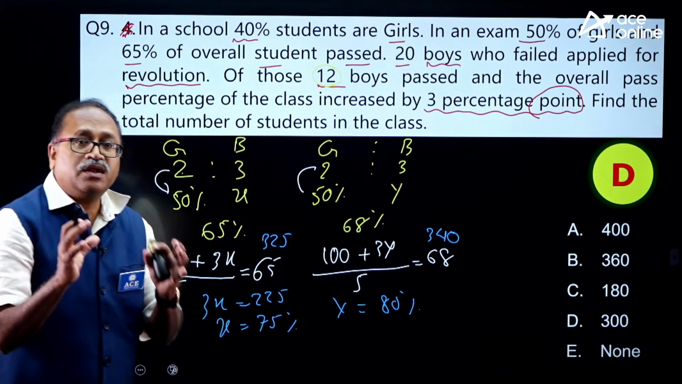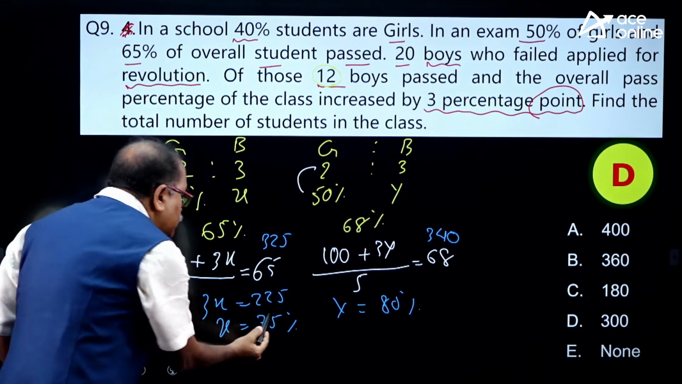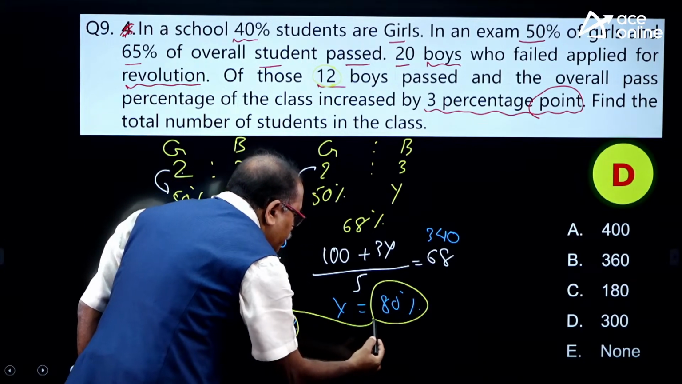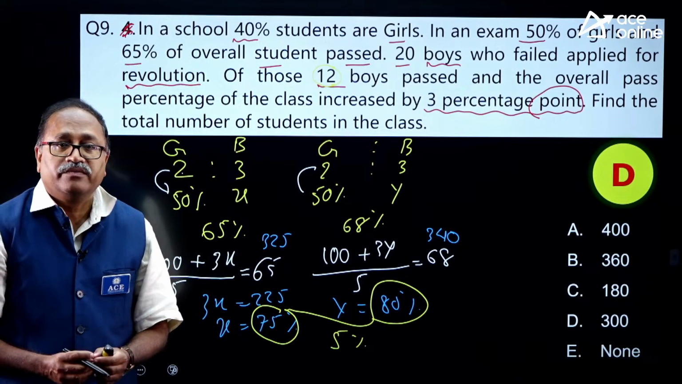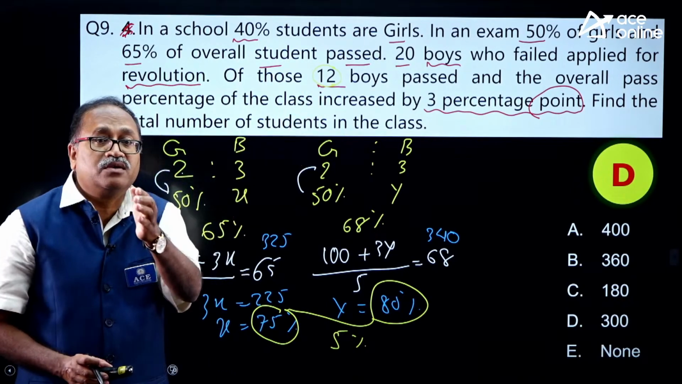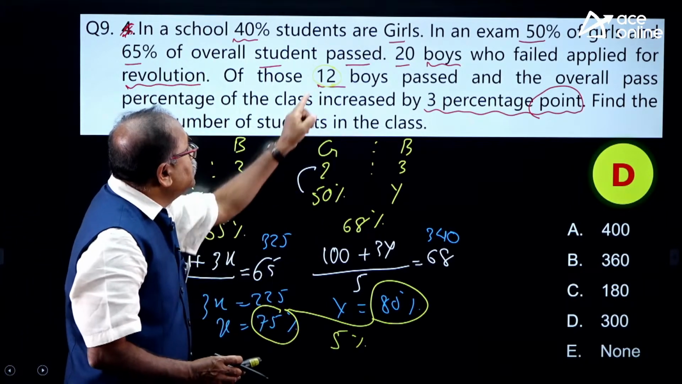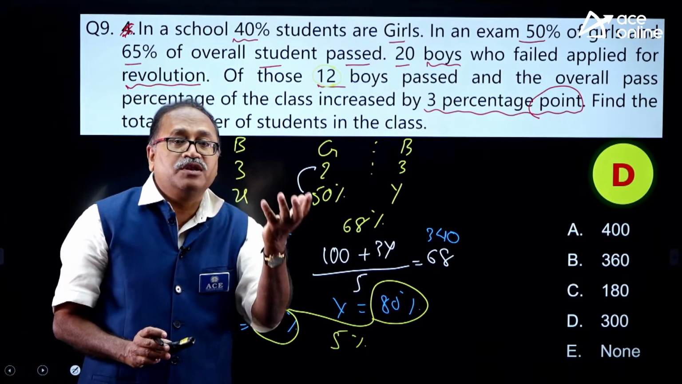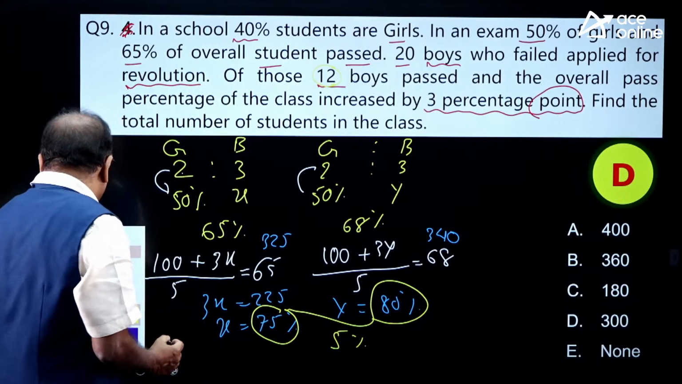That means after 12 boys passed, the percentage of pass has gone up from 75% to 80%. That means 5% of the boys extra passed. And what is that 5% of the students who extra passed on revaluation? 12. So when I know 5% is equal to 12, then what is 100%? What is the total number of boys? Can I find it out? Yes. So I am doing it over there.